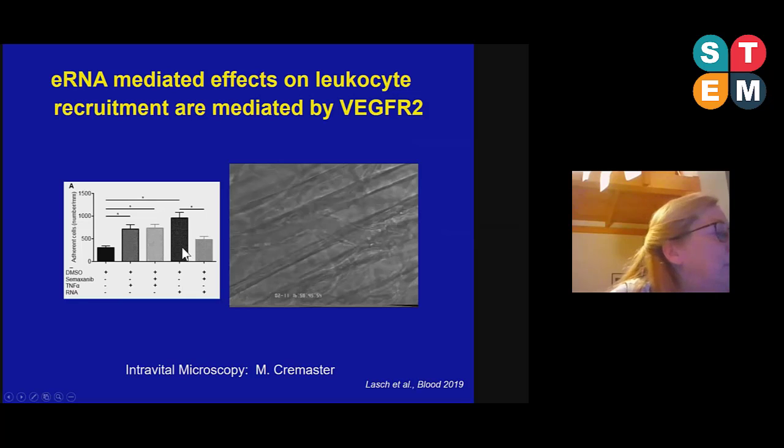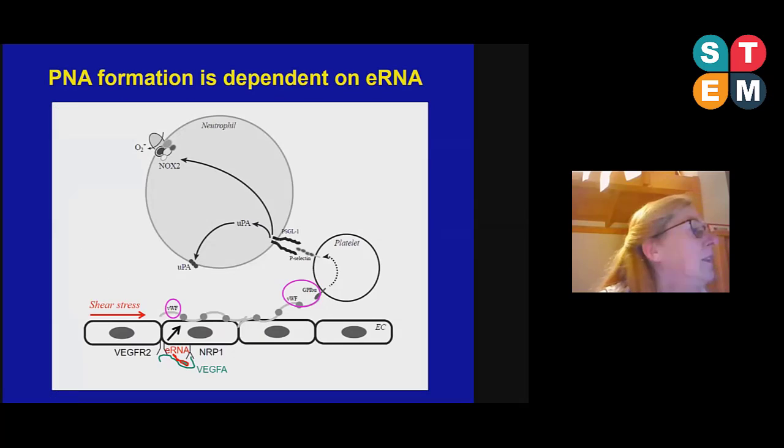However, if we concomitantly block the VEGF receptor with semaxanib, as shown here, the effect of RNA to recruit leukocytes is gone. So from all this data, we conclude that upon shear stress, RNA is released from endothelial cells, and this RNA mediates the interaction of VEGF-A with VEGF receptor 2 and its co-receptor neuropilin-1.